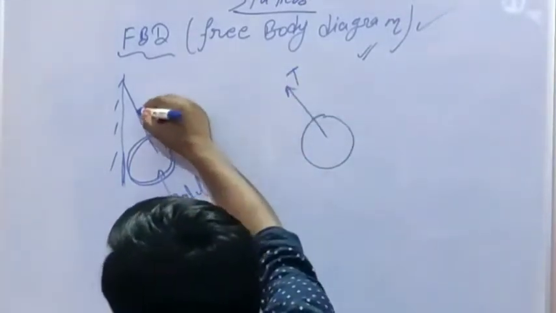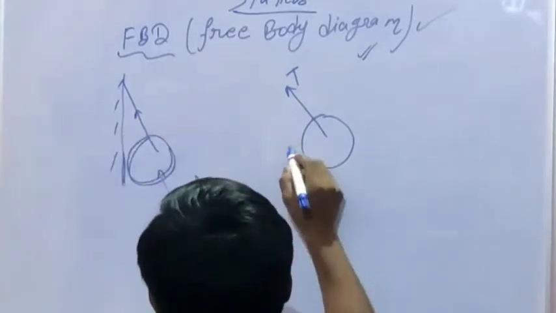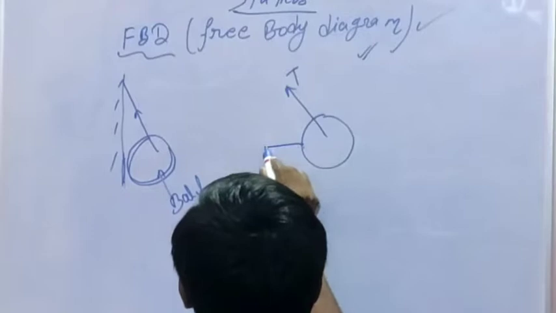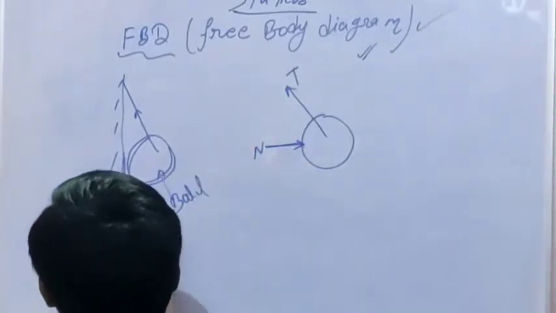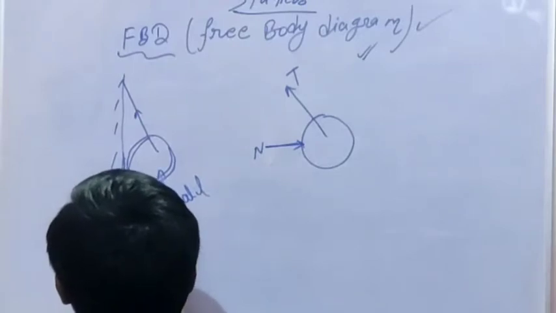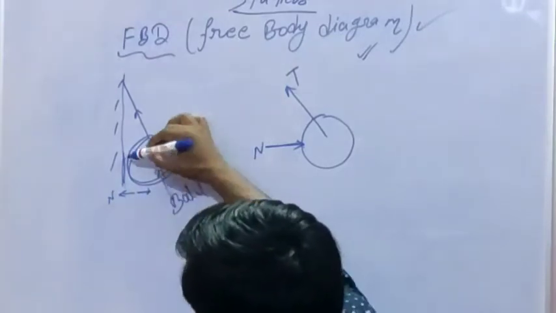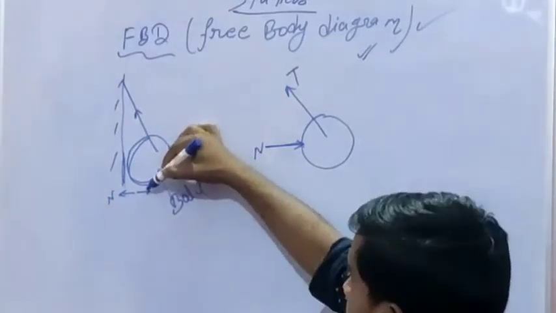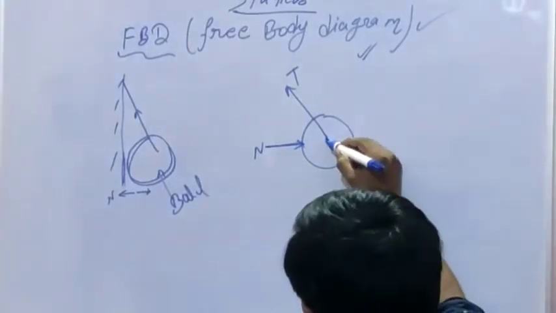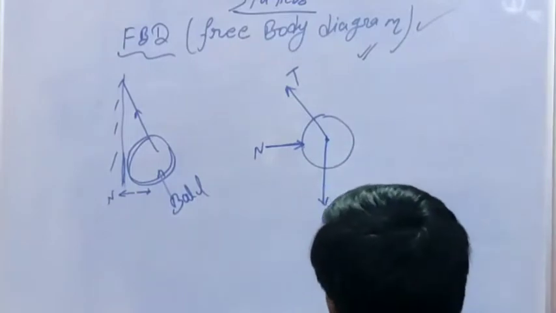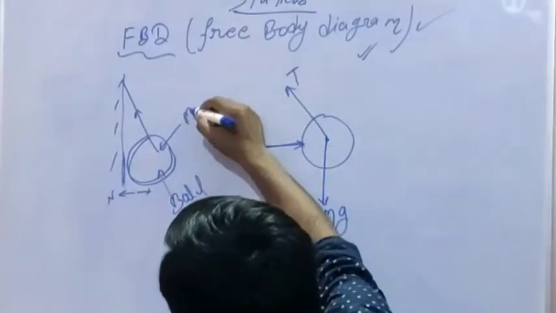here tension is T. Here the contact force, meaning normal force, is N. Normal force acts in this direction: on the plane the normal force direction is this, and on the ball the normal force direction is this. And its weight acts, mg, for a ball of mass m.